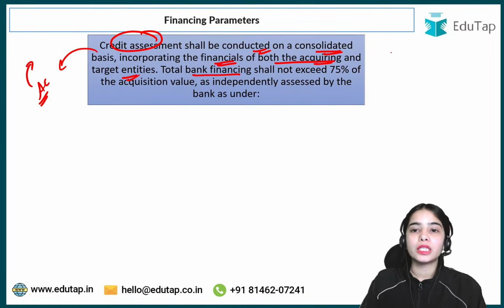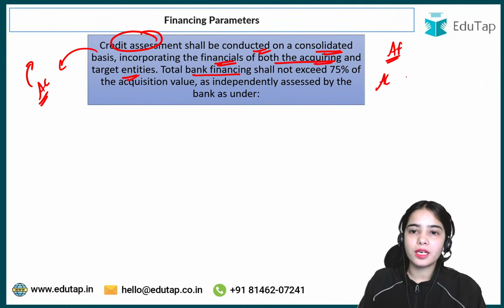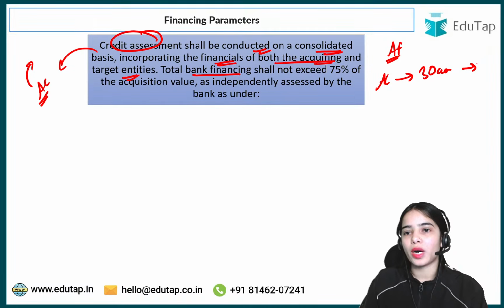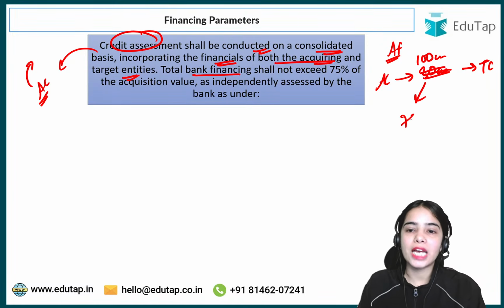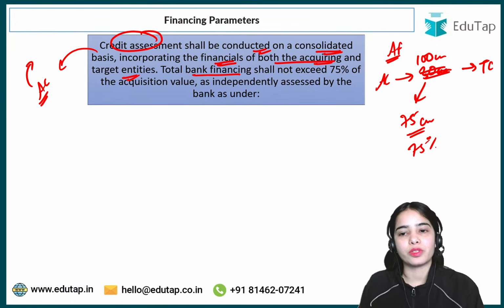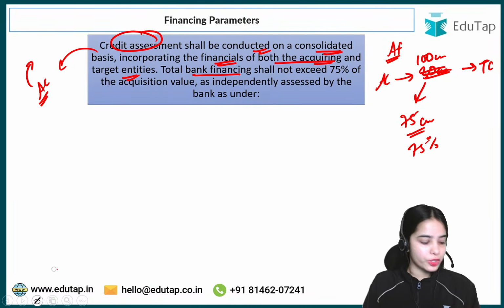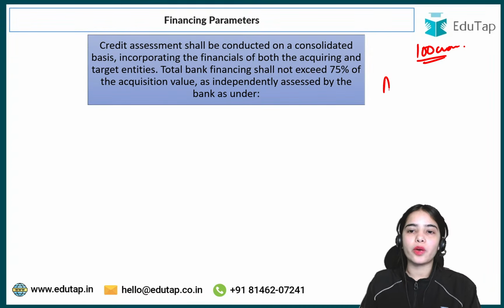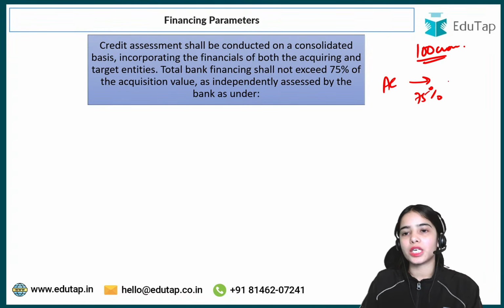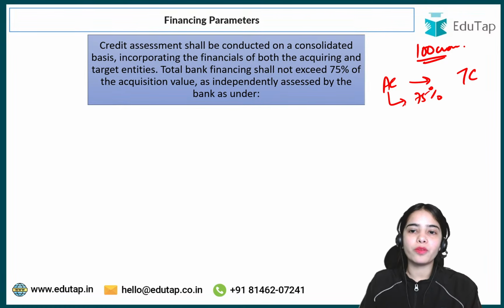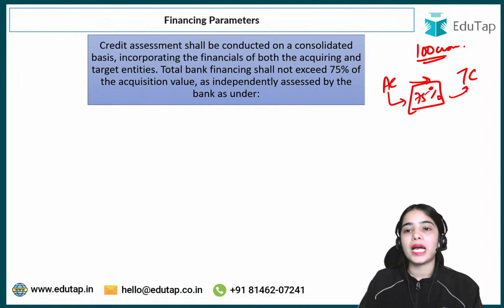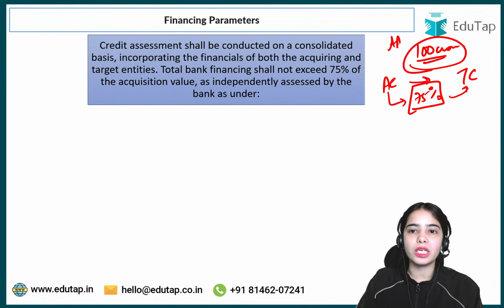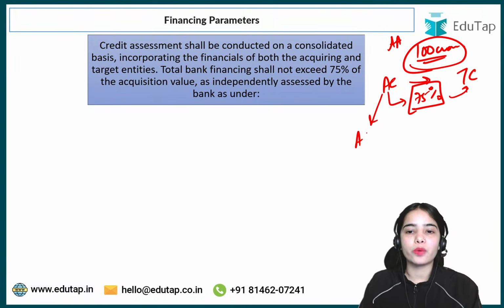Total bank financing. Now the acquisition finance. See, the acquiring company needs 100 crore rupees to acquire the target company. Out of this 100 crore rupees, acquisition finance can be a maximum of 75 crore rupees, that means 75%. So if the acquisition agreement is of 100 crores, through the 100 crores the acquiring company can acquire 75% of control of the target company. So the acquiring company wants to have 75% of control of the target company, and the acquisition agreement is of 100 crores. Now the acquiring company can take acquisition finance of a maximum